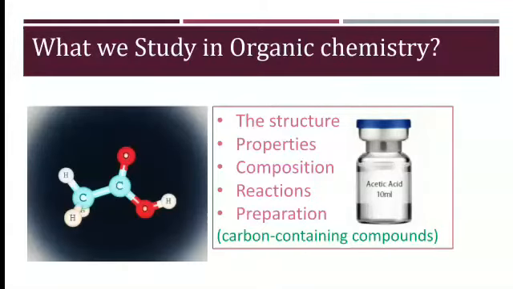What do we study in organic chemistry? The definition of organic chemistry has been modified nowadays. So what is organic chemistry?